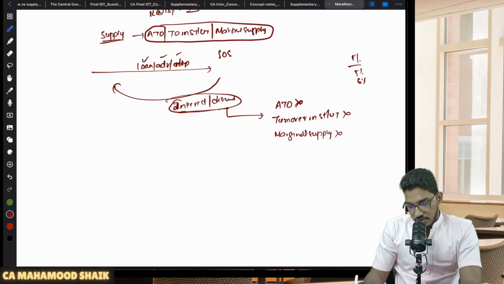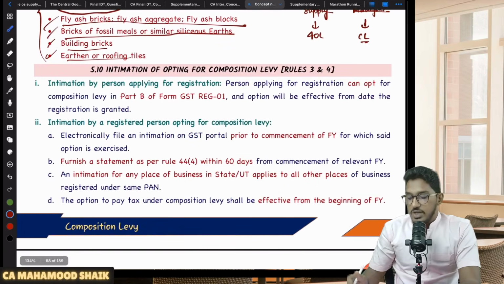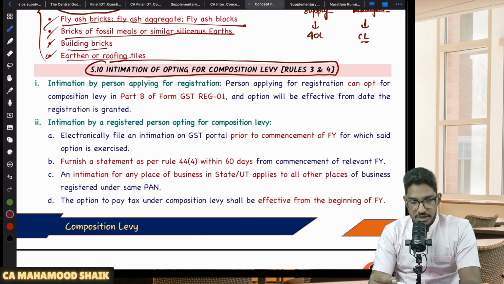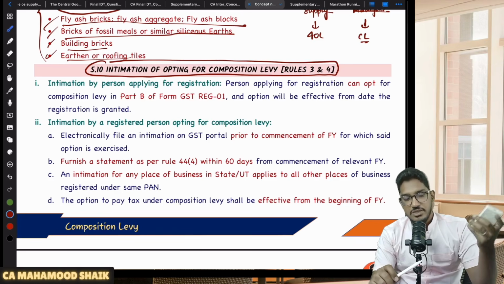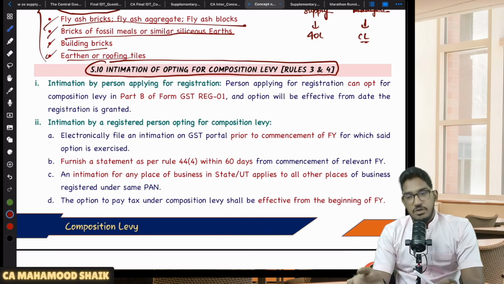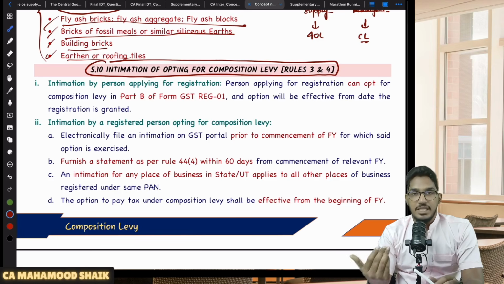Next, after all this, few more things which I have to keep here. So intimation, sir, how you can opt for composition levy? Very simple. If I'm submitting the registration application now itself, if I'm a new registrant, in my registration application itself, I can mention, sir, I'm taking registration, but after taking registration, I want to remain under composition scheme. Then in that registration application itself, you can exercise your option to remain under composition scheme. On the other hand, if you are already a registered person, you are under regular scheme, but if you want to convert to composition scheme, you have to submit an intimation.